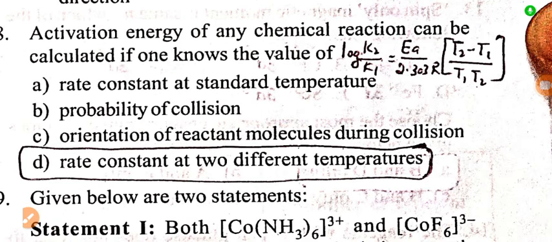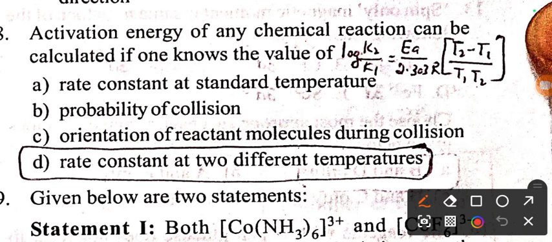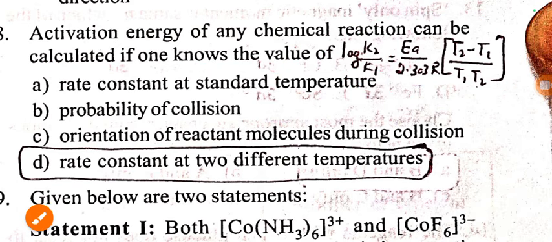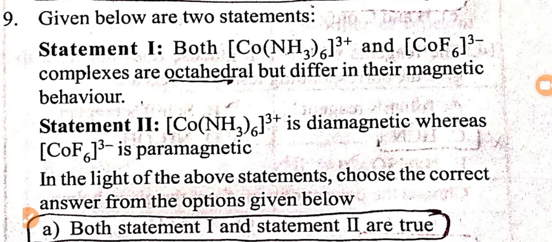Our next question, activation energy of any chemical reaction can be calculated if one knows the value. So the formula to calculate activation energy is log K2 by K1 is equal to EA by 2.303 R into T2 minus T1 divided by T1 into T2. So activation energy can be calculated if we know the rate constant at two different temperature. Rate constant at two different temperature, if you know, we can easily calculate the activation energy.